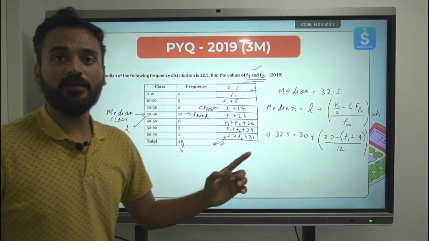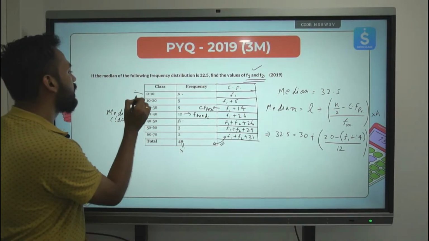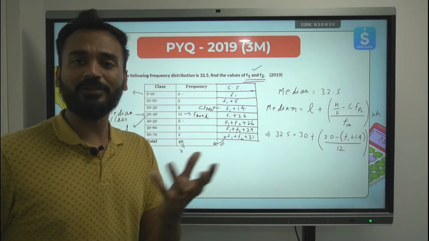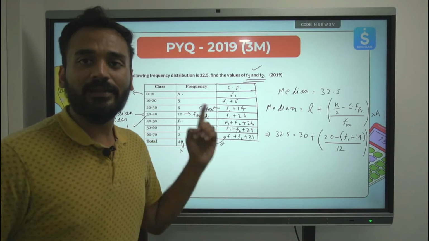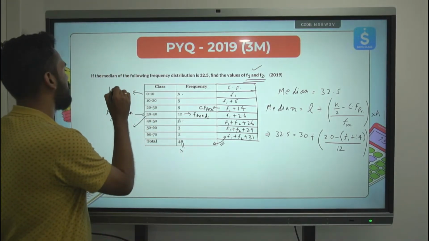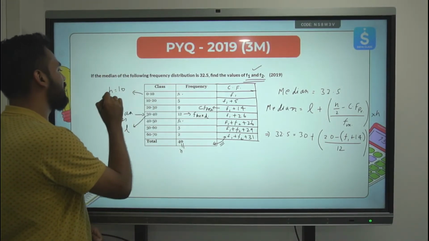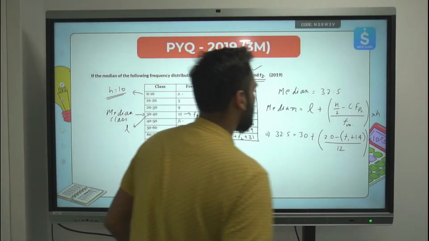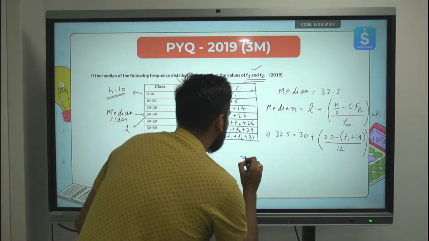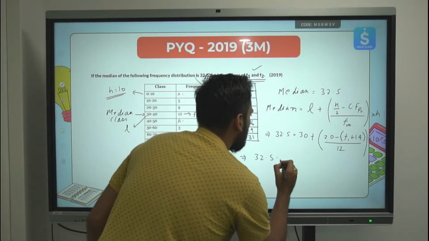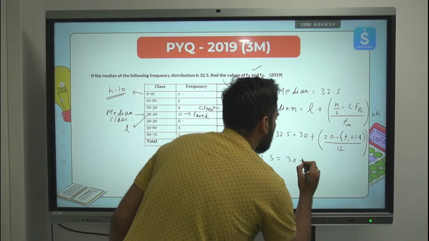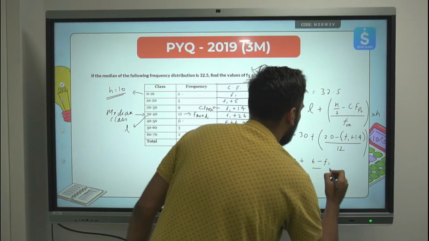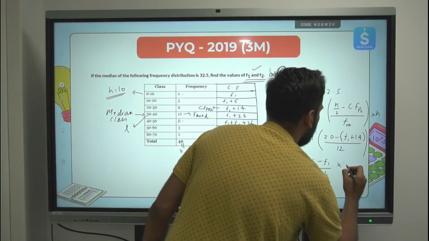Now h is something which we find using the class lower limit and upper limit. Any class you take, you subtract upper minus lower, and you will get the class size, which is h. Here h is 10. The class size is 10. Clear? So multiplied by 10. Got it? Let's use this and find out what f1 is. 32.5 is equal to 30 plus, 20 minus 14, 6 minus f1, upon 12 multiplied by 10.